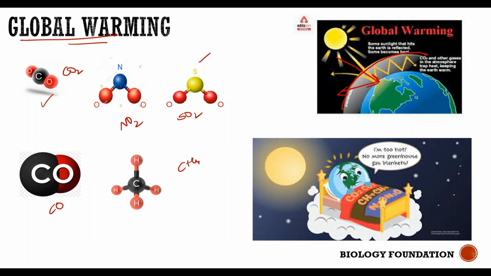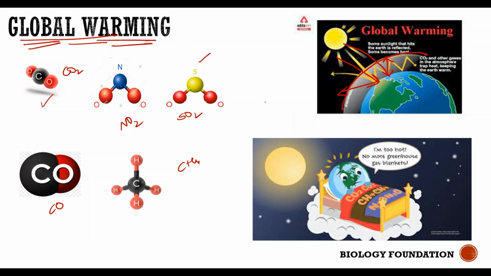Now what happens is, when the rays of sunlight reach the earth, the earth reflects a few rays back. Now, these rays can't escape back into space. Why? Because of these gases which are forming a blanket, not allowing the rays to escape. As a result, heat gets accumulated in the atmosphere, and there is a rise in the temperature of the earth's atmosphere. Hence it is called global warming.